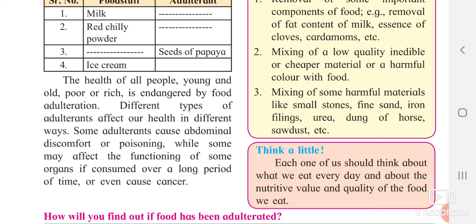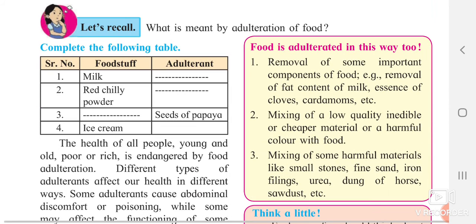So whenever you purchase things, see that you are purchasing from a good person who is delivering the best foodstuff to you. Food is adulterated in this way also. Sometimes the fat content in the milk has been removed, and water has been added to it. Whatever fat is present in the milk has been removed. So in such a way also food is adulterated.